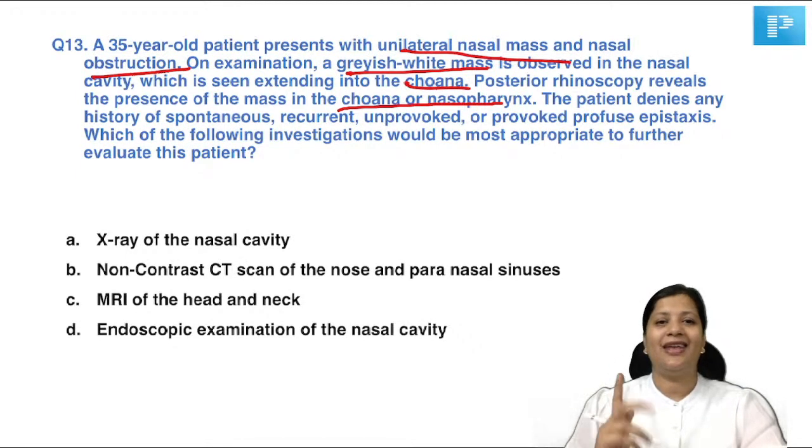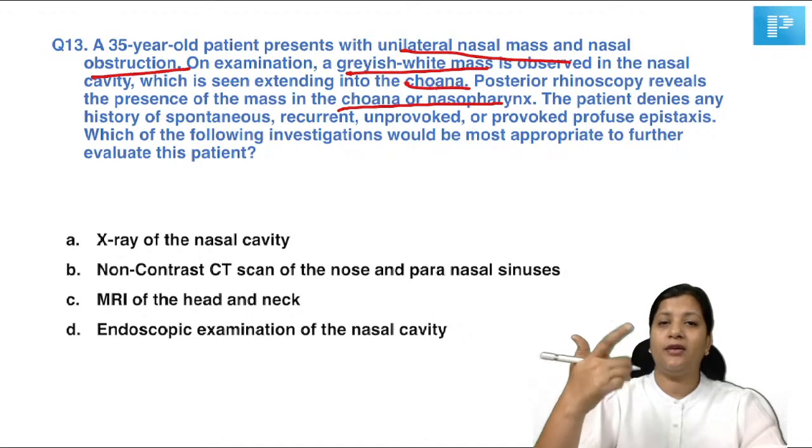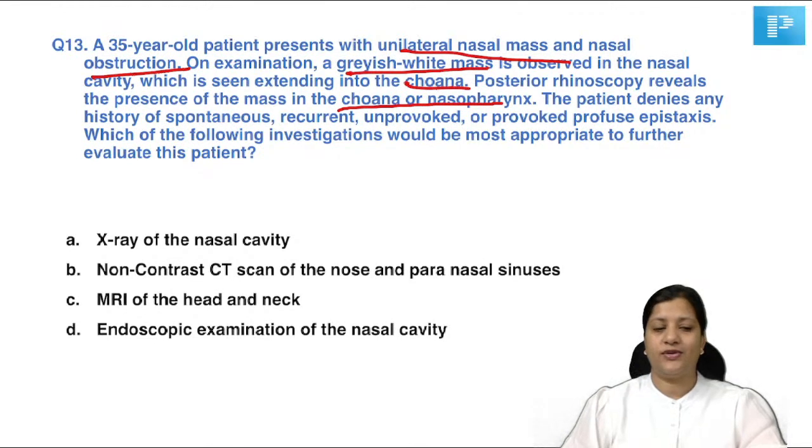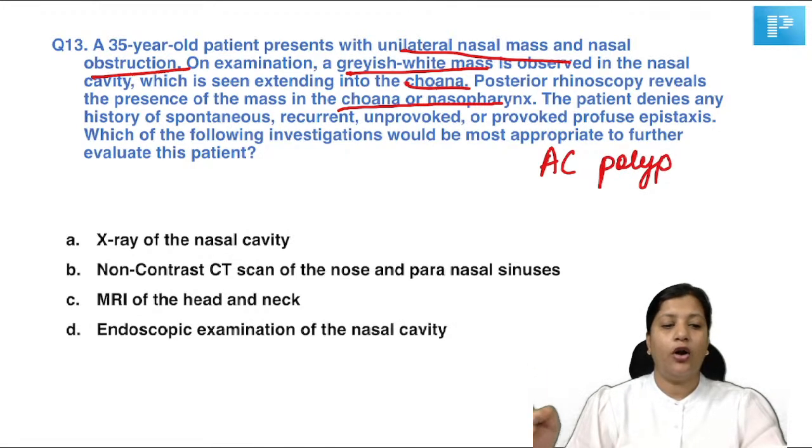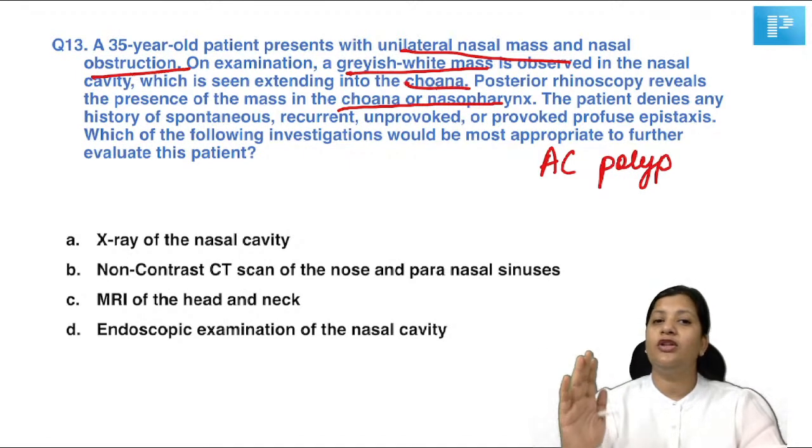Which of the following investigations should be the most appropriate to further evaluate this patient? X-ray of the nasal cavity, non-contrast CT scan of the paranasal sinuses, MRI of the head and neck, endoscopic examination of the nasal cavity. So can you tell me first of all, with this clinical question, a unilateral grayish white mass going to the choana, present in the nasopharynx, no bleeding, what is your diagnosis? See, the diagnosis is going to be an antrochoanal polyp. It is not going to be JNA because it's not having bleeding manifestations and it is not presenting to you in the juvenile age group.